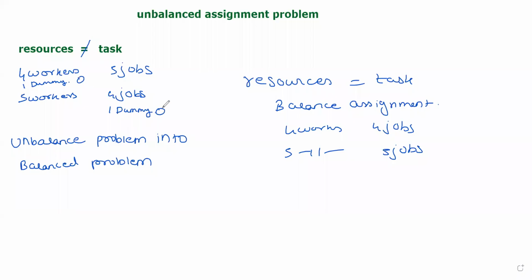So how to convert an unbalanced problem into balanced? You will include a dummy facility or a dummy task. If facilities are more, you will include a dummy task. If tasks are more, you will include a dummy facility. And the cost assigned to it will be 0. And then you will solve it the way we were solving any other assignment problem. So let us take an example.